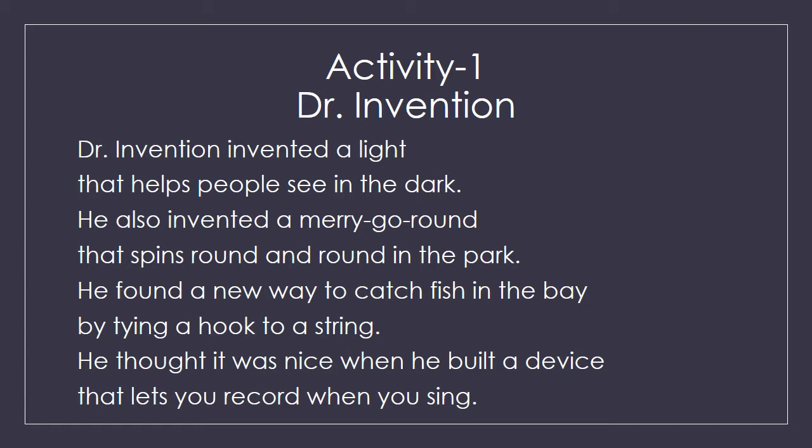Bay, you might have studied this recently during social science classes. Bay is the small body of water which is set off from the main water body. So he found a new way to catch fish in the bay by tying a hook to a string. He thought it was nice when he built a device. So he thought of building a device which records when you sing, that voice recorder, even that device will be nice. He thought of that idea as well.